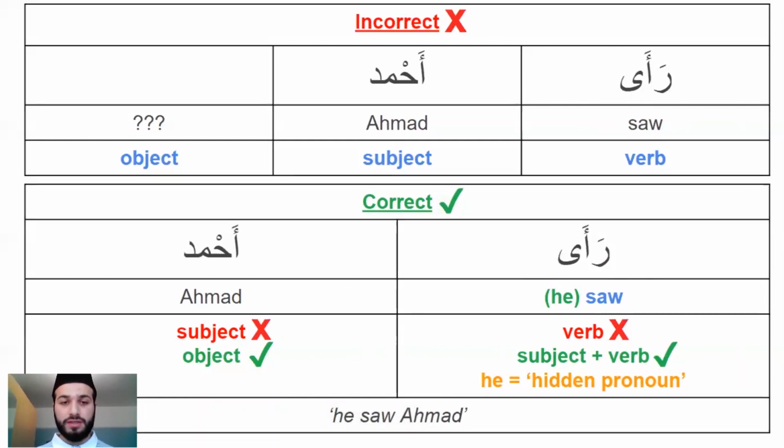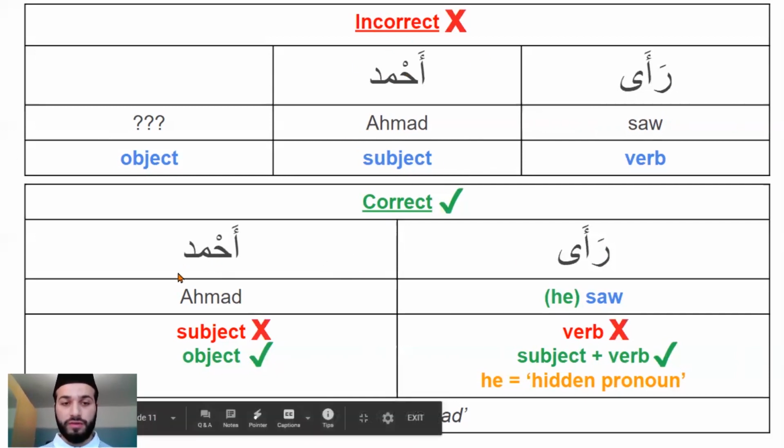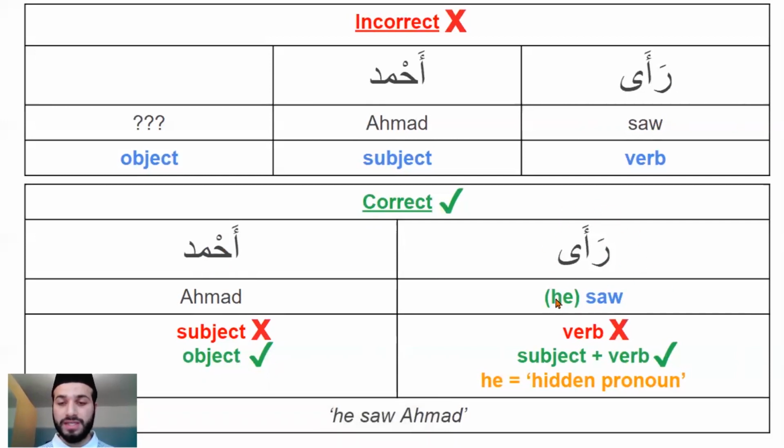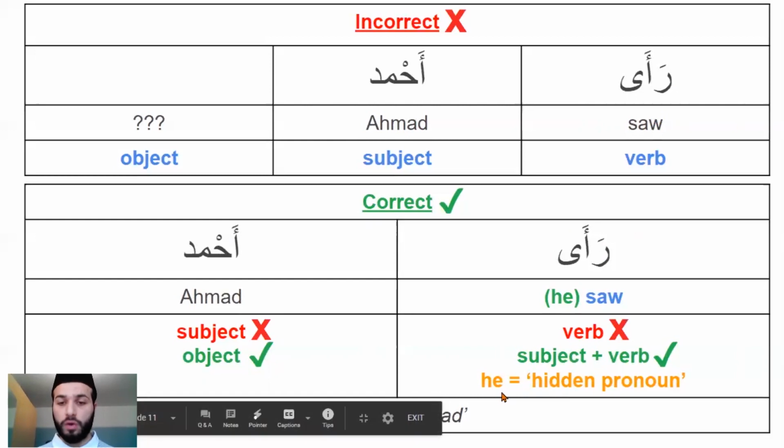Now, in this sentence, when you say ra'a Ahmad, because it's a complete sentence, the subject is actually within the verb. When you say ra'a, you mean he saw. In this sentence, you don't need to say he, because the he is the person, and the person is Ahmad. But when there's only two things, the second word has to be the object, and so therefore the subject will be hidden inside the verb. That's what in Arabic is called a hidden pronoun.